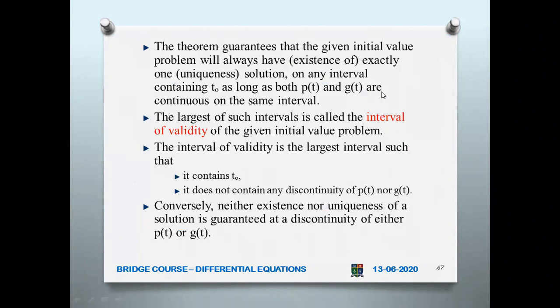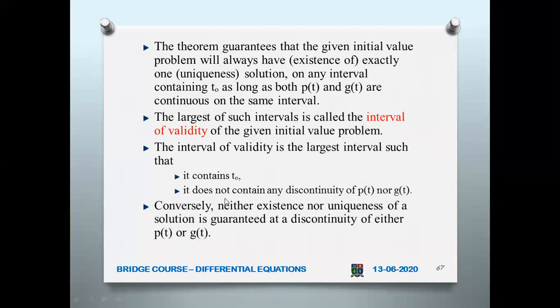Now there will be some one largest interval of all those intervals. It's called the interval of validity. So that interval is called the interval of validity of the given initial value problem. So the interval of validity is the largest interval. Now how will you define the interval of validity? First of all, it should contain t naught. That largest interval should contain t naught.